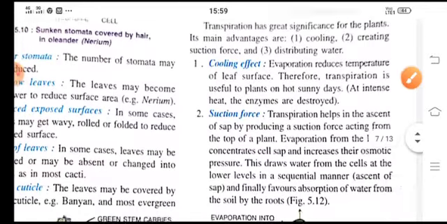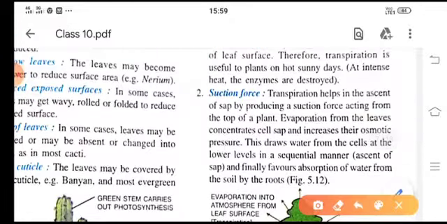Now suction force. Children, you know that transpiration helps in the ascent of sap by producing the suction force, which acts from the top of the plant. Evaporation concentrates the cell sap and increases the osmotic pressure.